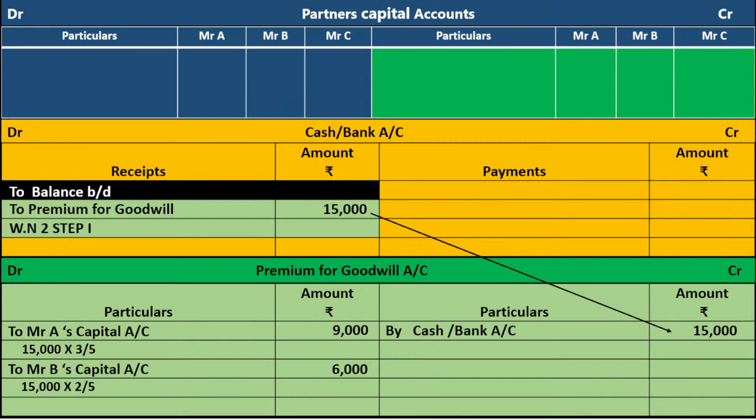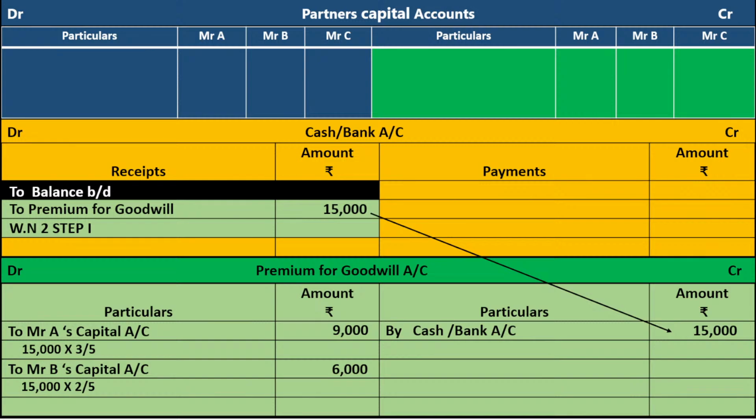It is 6,000. Second entry is premium for goodwill account debit to Mr. A's capital account, to Mr. B's capital account. When you read this entry in a passive manner, whose accounts are credited? Mr. A's capital account and Mr. B's capital account are credited by premium for goodwill account.